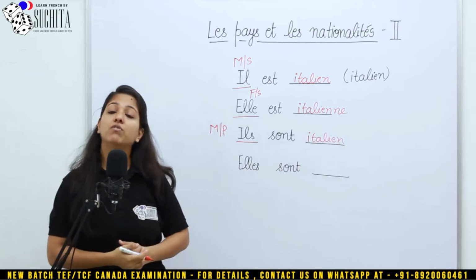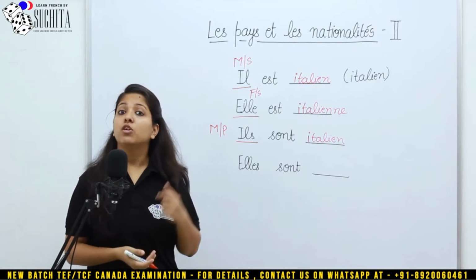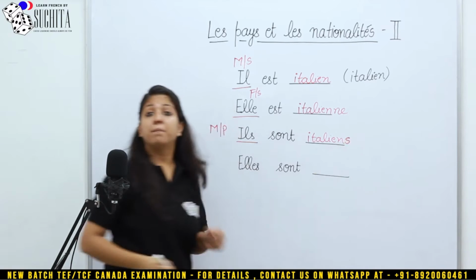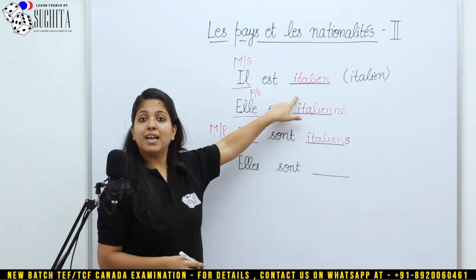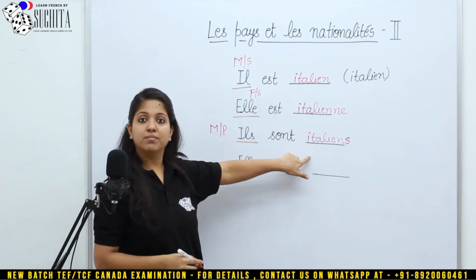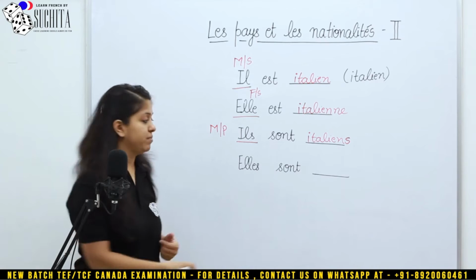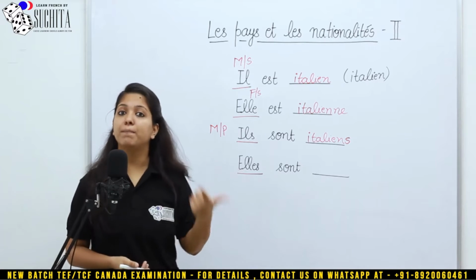So that is the masculine version, and now you need to make the plural of it. How do you make the plural? You make plural by adding an S. But the pronunciation of singular and plural remains the same. So even this is Italian and even this is Italian. Now next, elles sont, they are. Elles, c'est féminin et c'est pluriel.